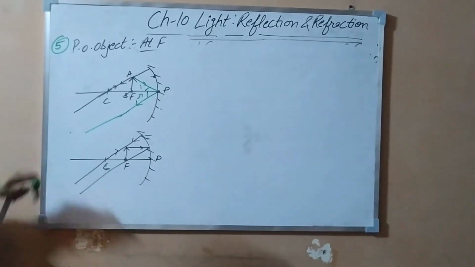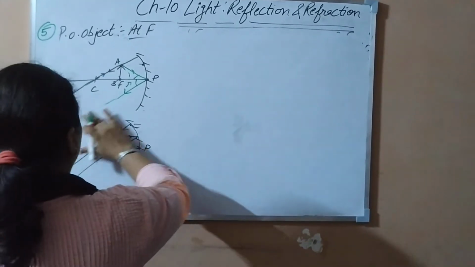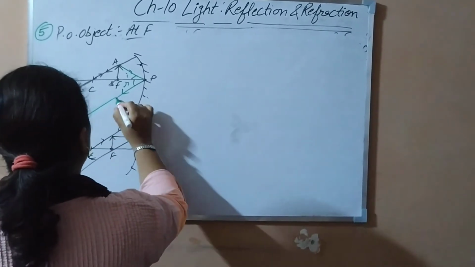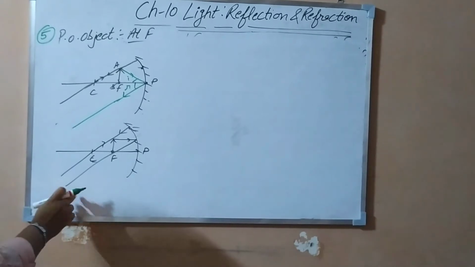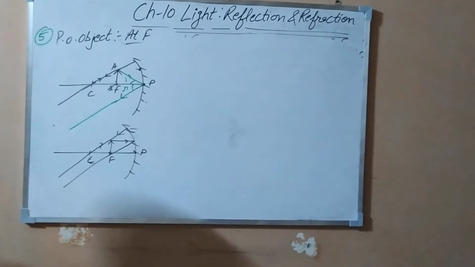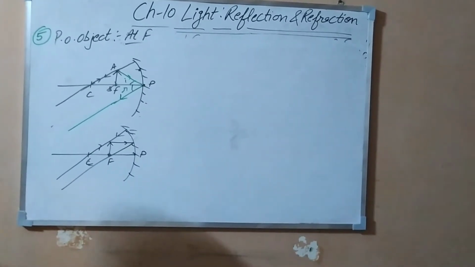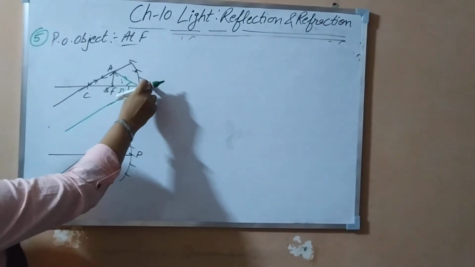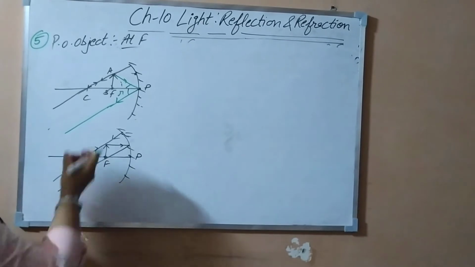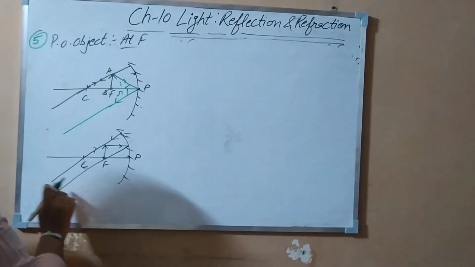So what we have got? We have got a parallel beam of light after reflection. So this property of concave mirror is used in headlights of car. The bulb in the car headlight is situated at focus, and after reflection we get a parallel beam of light on the road. So where will the image be formed?